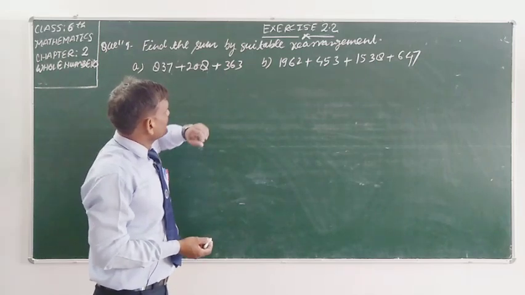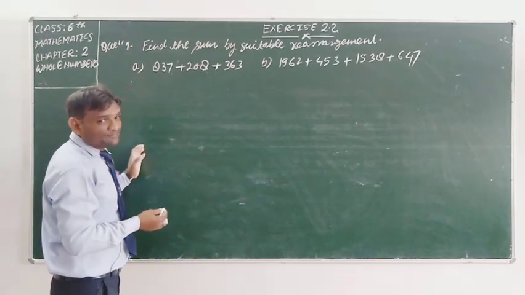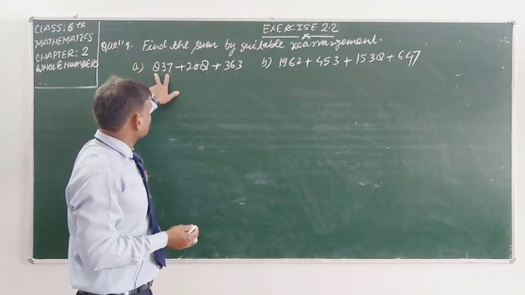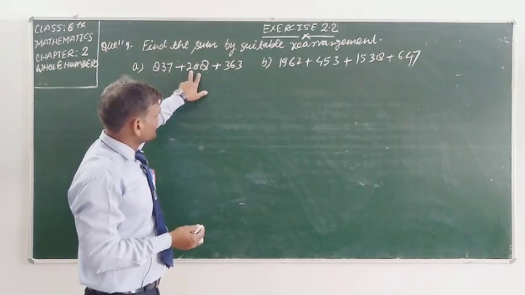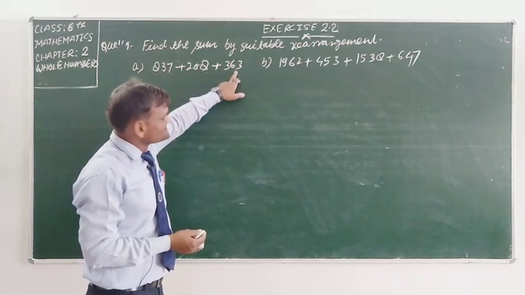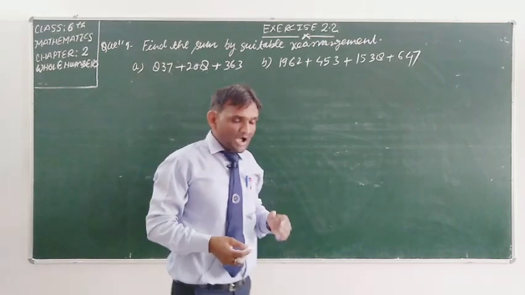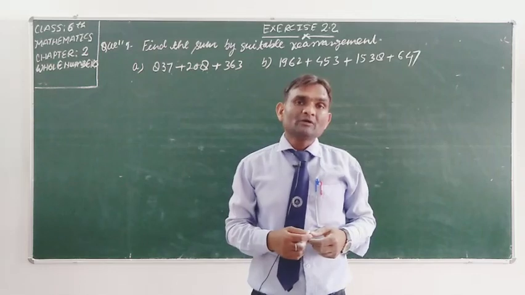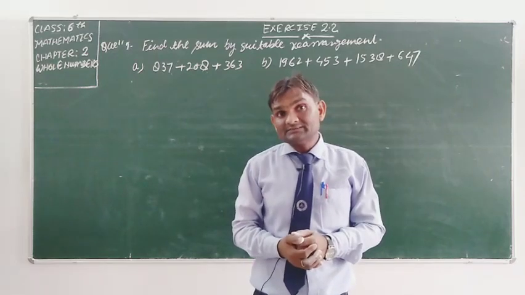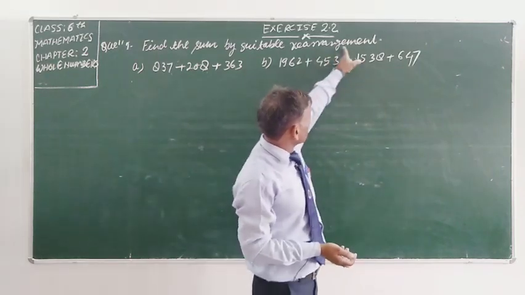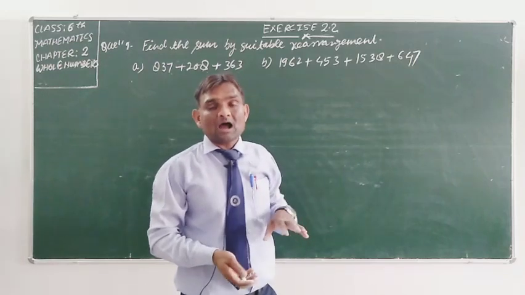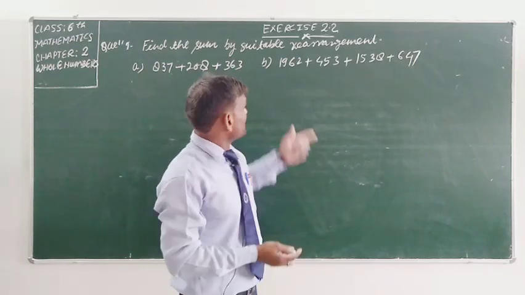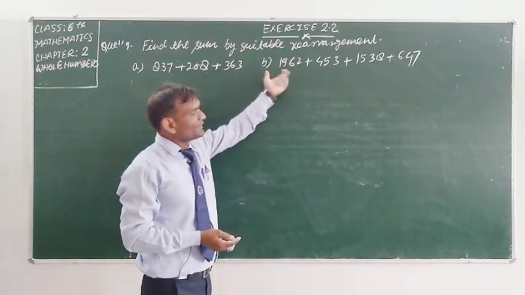So student, you can get your answer by adding 837, 208 and 363 respectively. You can also find the answer by adding them in order. But the question is saying by suitable rearrangement, so you have to rearrange and find the answer.